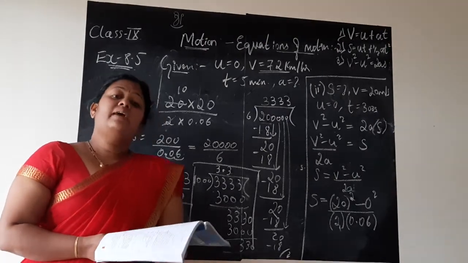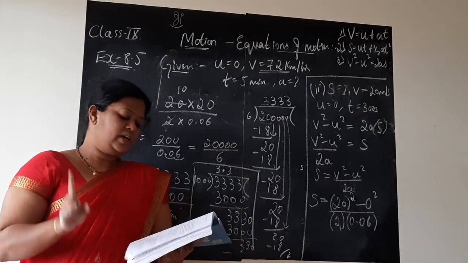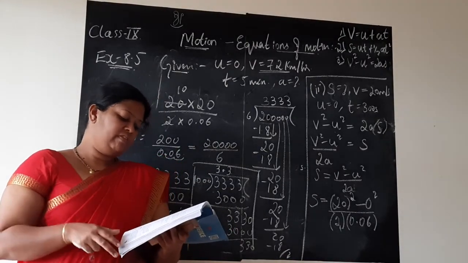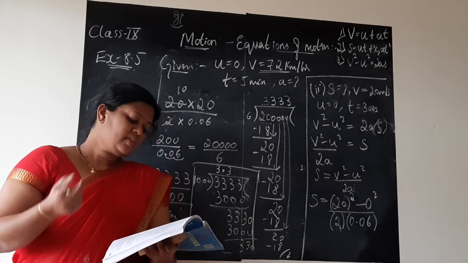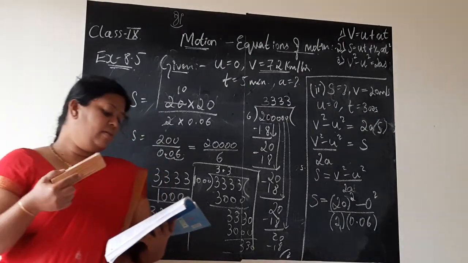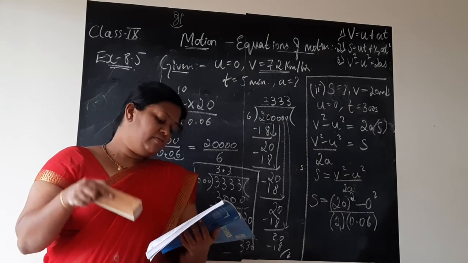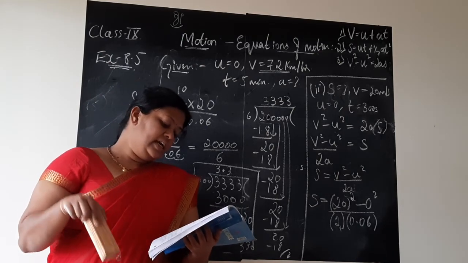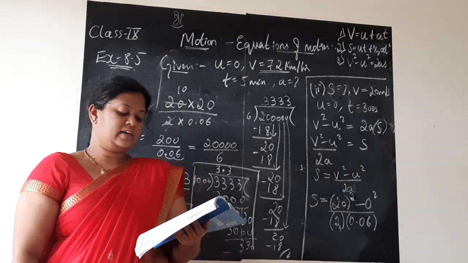This is about example 8.5. Next we shall study example 8.6. Only the last two problems of this lesson; we will soon finish it. Example 8.6. A car accelerates uniformly from 18 km per hour to 36 km per hour in 5 seconds. Calculate the acceleration and the distance covered by the car in that time.